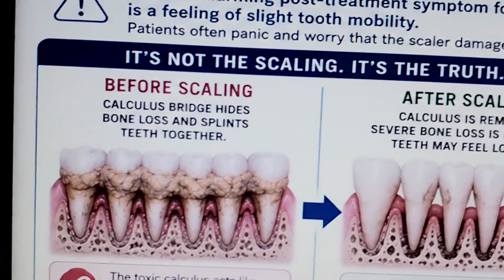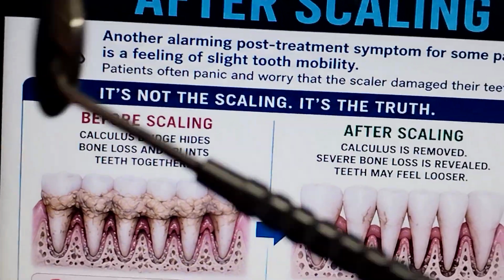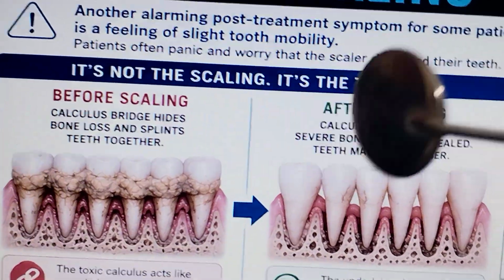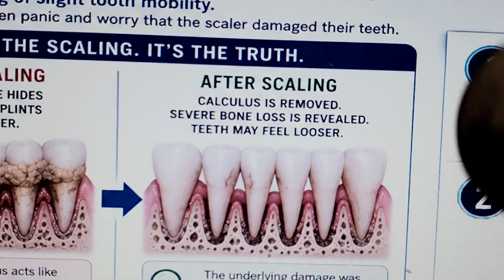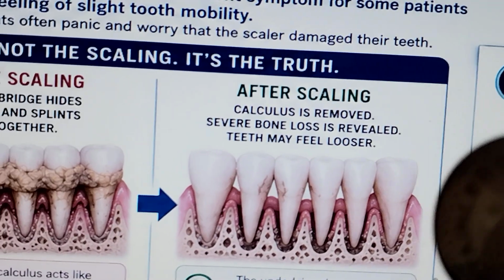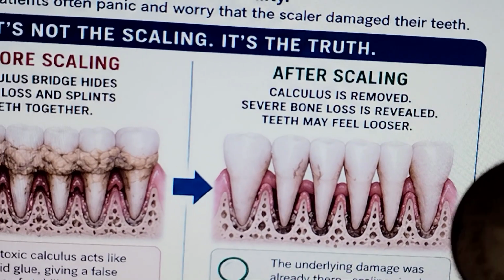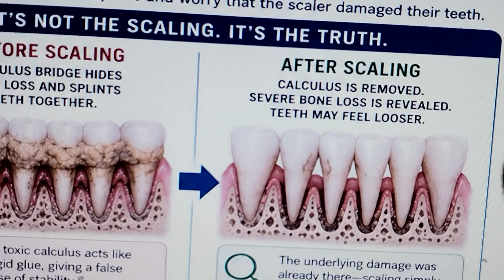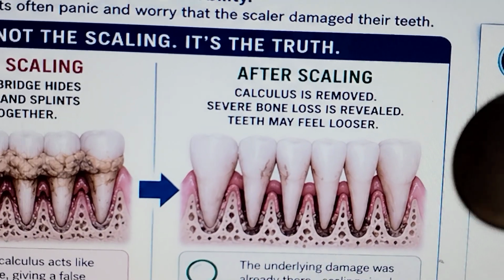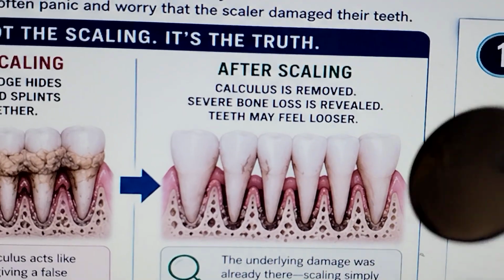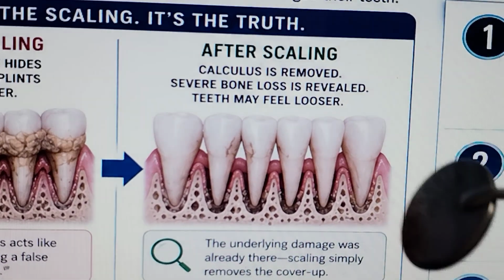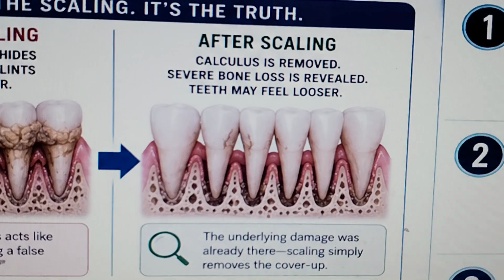See, before scaling, the calculus bridge hides bone loss and splints the teeth together. After scaling, calculus is removed and severe bone loss is revealed. Teeth may feel looser. It unmasks bone loss caused by infection. The calculus bridge that was artificially holding the teeth together is gone. Healing takes time, but it's happening.